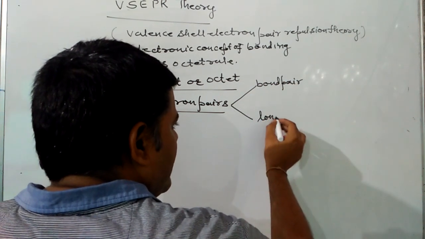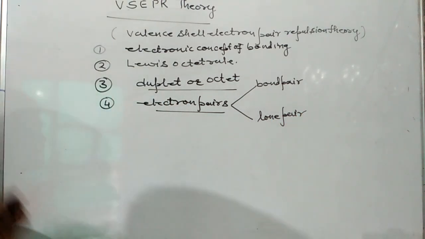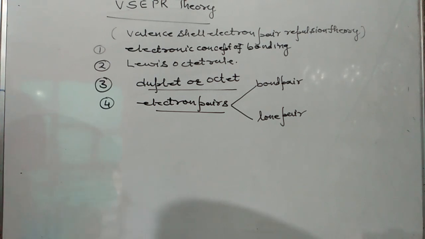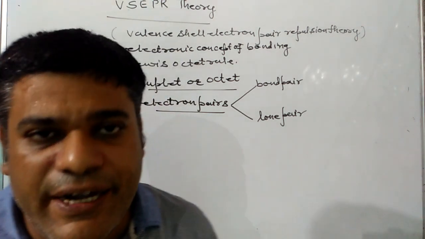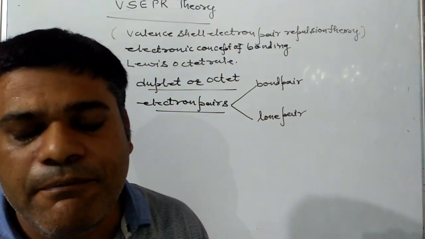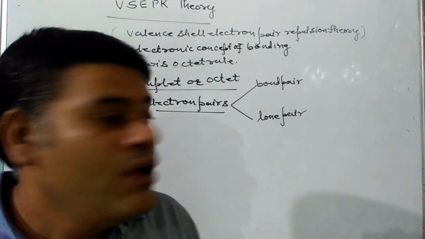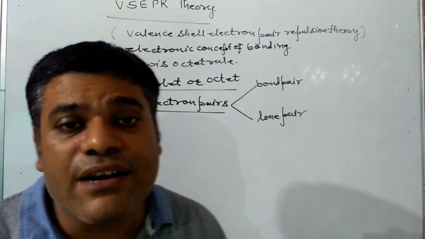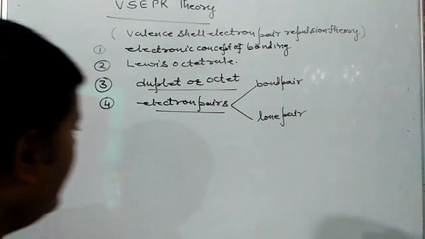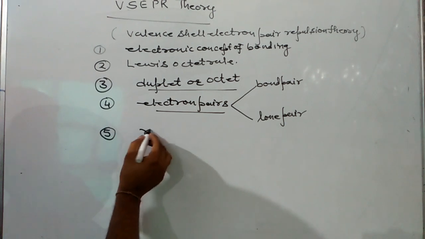Bond pair means the pair of electrons between 2 bonded atoms, while lone pair means the pair of electrons of a single atom. Next, as electron pairs are having negative charge on them, they will repel each other.